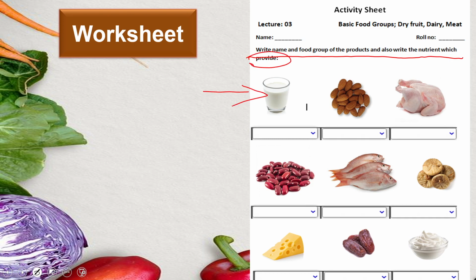So this is milk. In which food group does it lie? Very good. It lies in dairy products. Next is almonds, dry fruit, and also tell that what does it provide. Milk provides us minerals and protein. Dry fruit provides us minerals and fats. Next is chicken. It is from meat group and it provides us with protein. Beans are also from, they provide us protein. Fish is from the meat group and it provides us with protein.